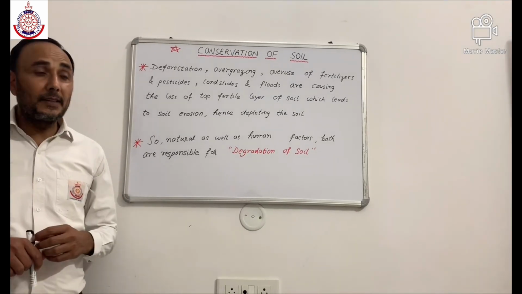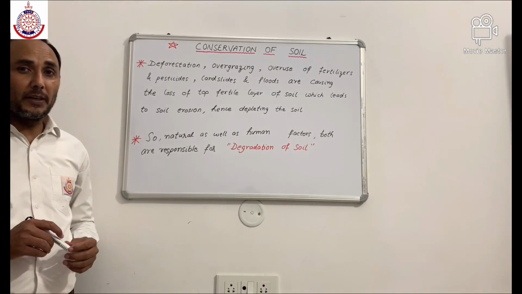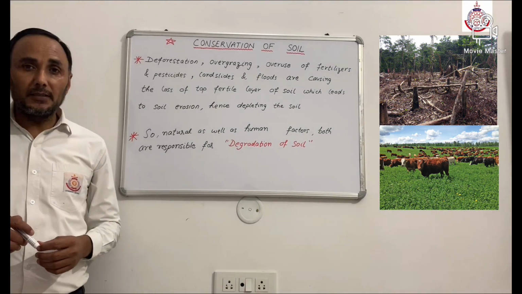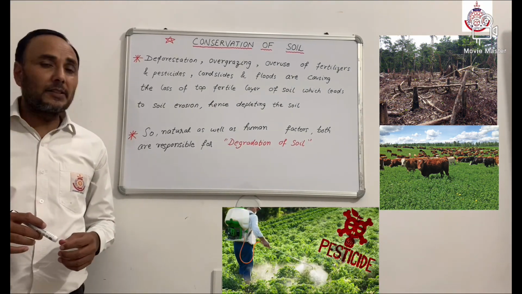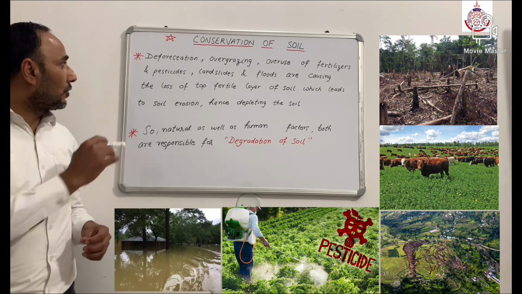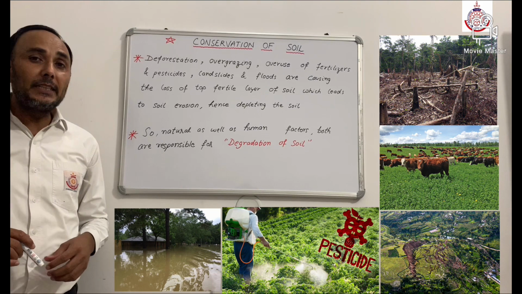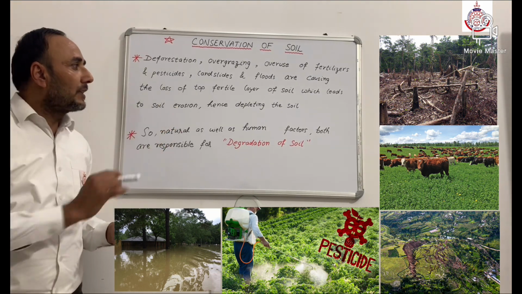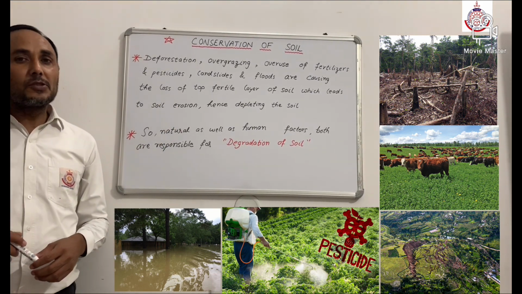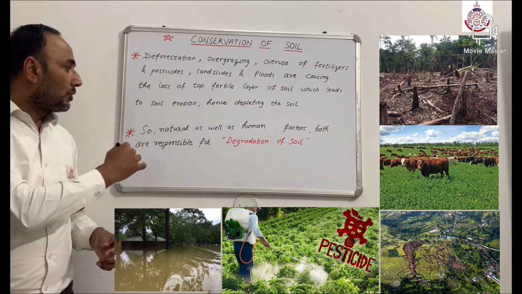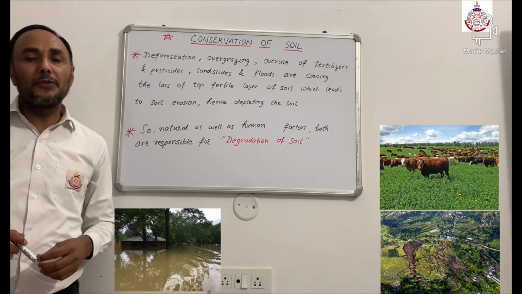Now the next topic is conservation of soil. Deforestation, overgrazing, overuse of fertilizers and pesticides, landslides and floods are causing the loss of the top fertile layer of the soil, which leads to soil erosion, hence depleting the soil. So we can say natural as well as human factors are both responsible for the degradation of soil.